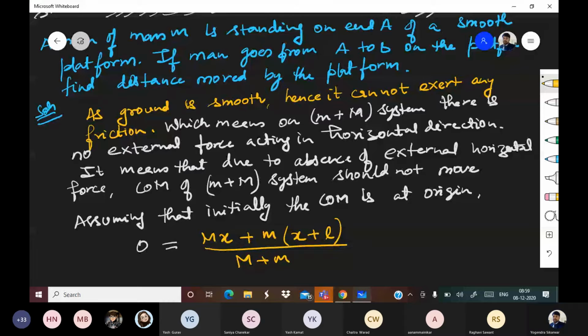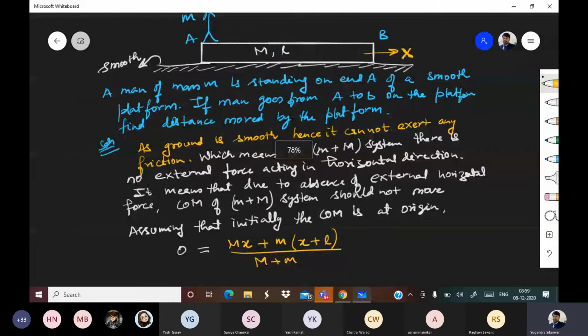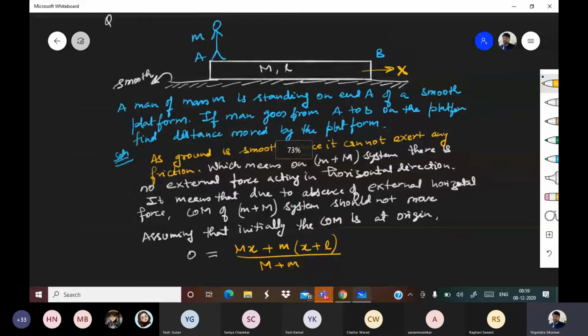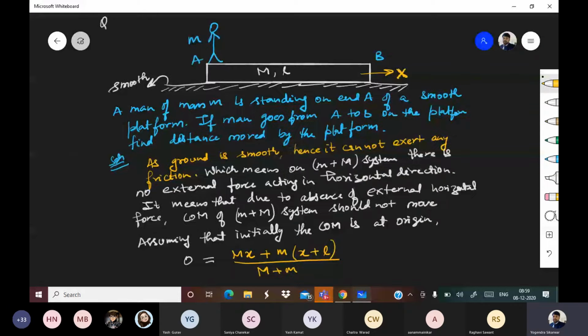Please everyone see whether you have understood this point or not. This is the crucial point. For capital M platform, it has moved by X. We have assumed that. Okay. And small m, the man, it is moving L due to his own motion because he is going from A to B, and X due to the platform because platform is also moving X. That we have assumed. Right.